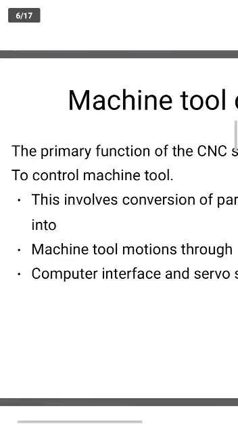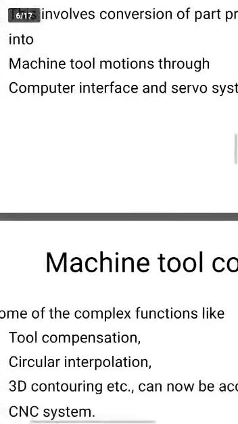What does this do? It converts part programming instructions into machine tool motion. So whatever program we have written, it converts that program into machine language, that is, machine tool motion. This conversion is done through the computer interface and servo systems. So the machine tool takes that program and converts it into machine language, then passes it from the computer to the servo motors. So this is the machine control.